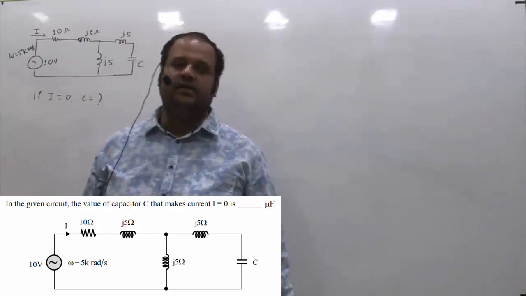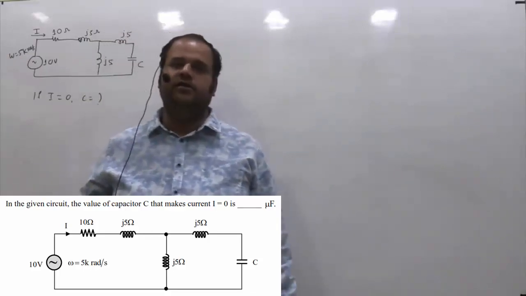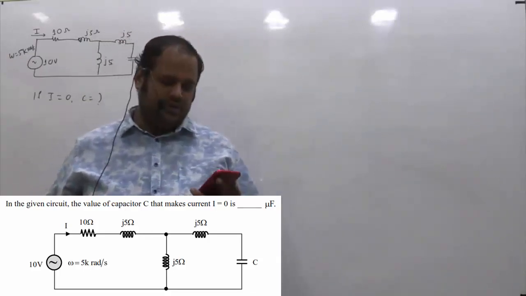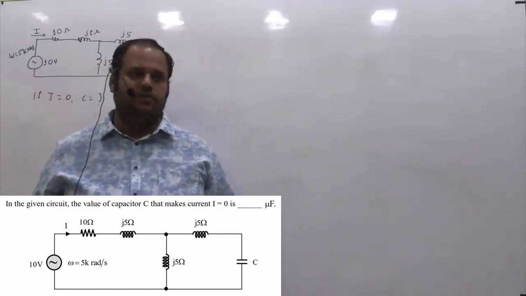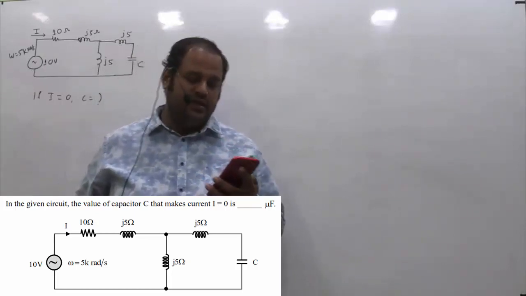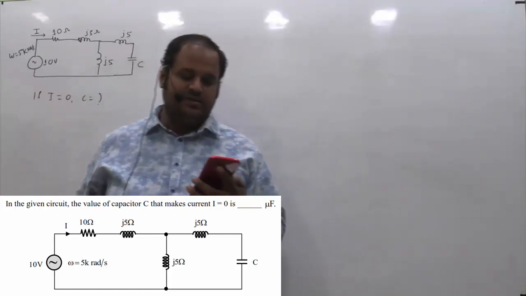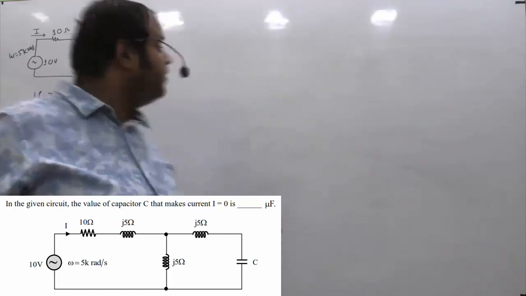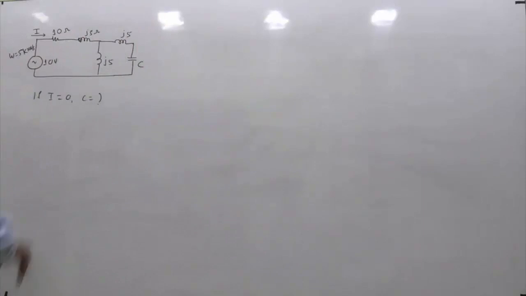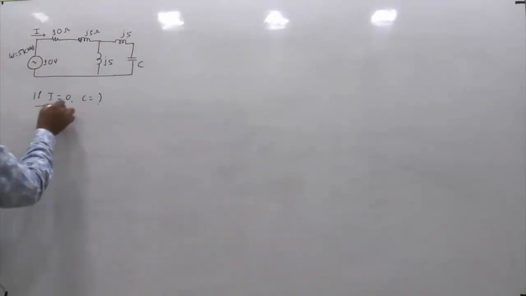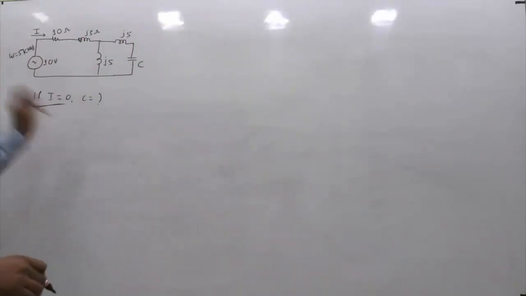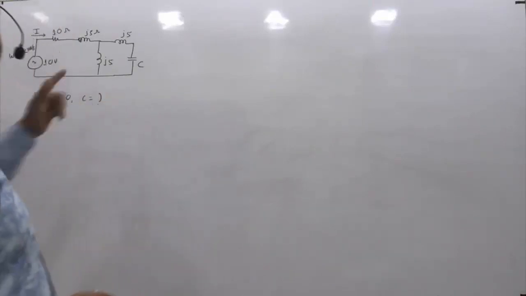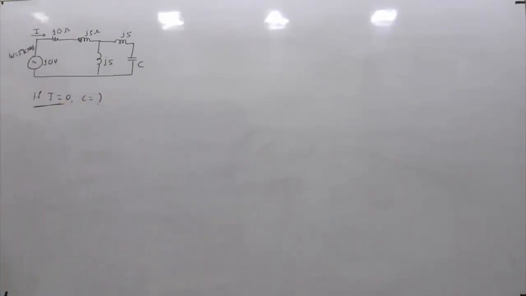This is one more question asked in GATE 2021 of electrical. This is from network subjects and from AC network analysis topic. The given question is, in this circuit, the value of capacitor C that makes current I equal to 0 is dash microfarad. So we are given these circuits, and this is the current I. We need I to be 0. If I is 0, what is the value of C? That's the question. And they're asking in microfarad units. It's a numeric answer type question.